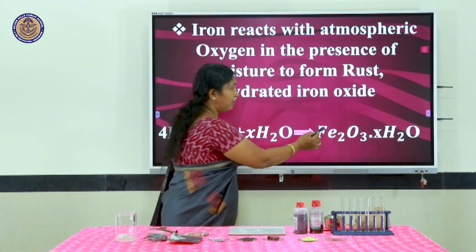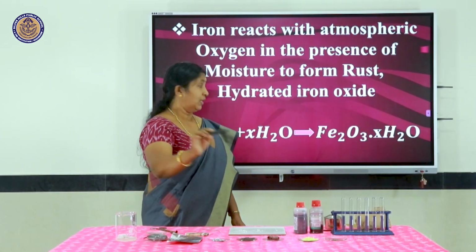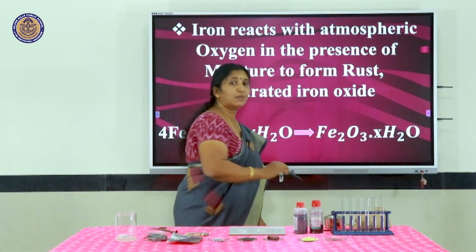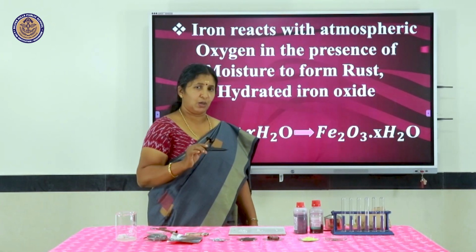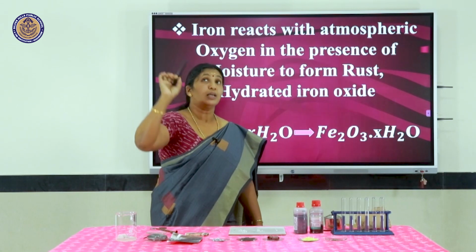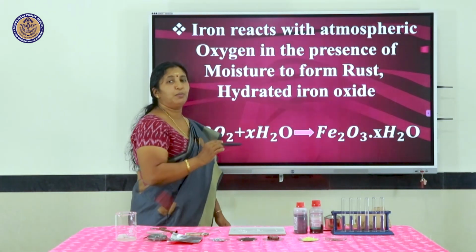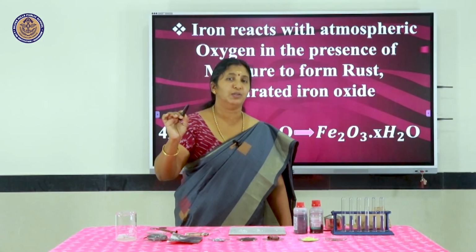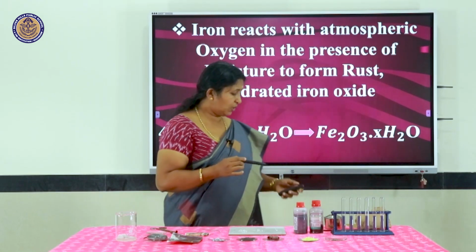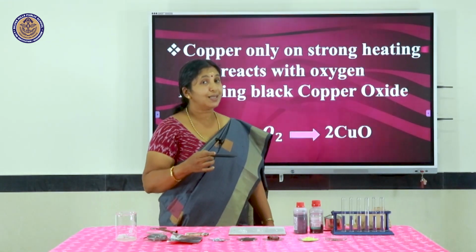Okay, it has the formula Fe2O3.xH2O. This x is a variable. It depends upon the atmospheric conditions. So, under normal conditions, iron in the presence of moisture reacts with oxygen forming rust, which is chemically hydrated iron oxide. So, now what you can see here is, as we are coming down, the reactivity is decreasing.